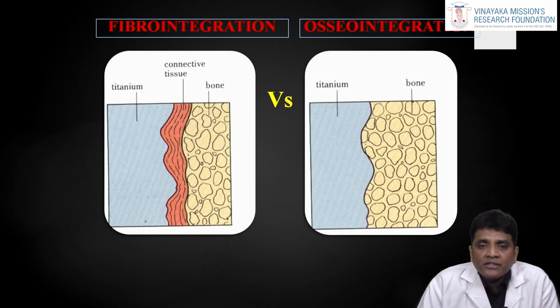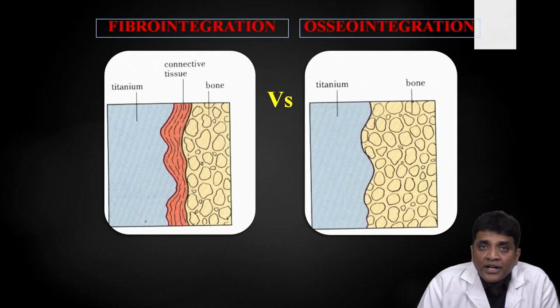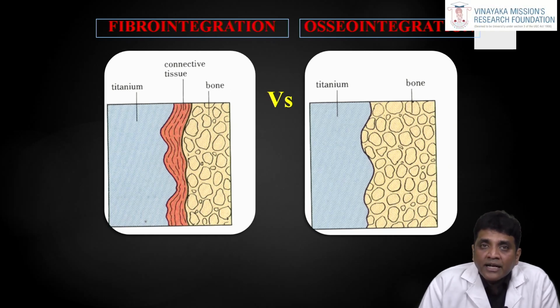Then the most common question everybody will have: what is fibrointegration and what is osseointegration? As we said, osseointegration, by definition, is the functional contact between the implant surface and the bone. There should not be any soft tissue interface in between. Whereas fibrous integration is not a direct union of the bone surface to the implant surface. There will be an intervening connective tissue, so this is marked as a failure. We don't need connective tissue in between the bone and the titanium implant. So fibrous integration will be considered a failure. Osseointegration is very much needed if you want the implant to be a success.